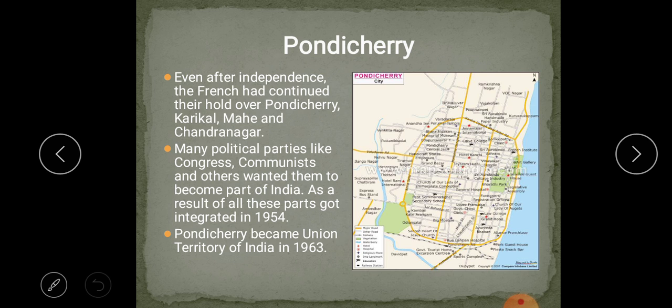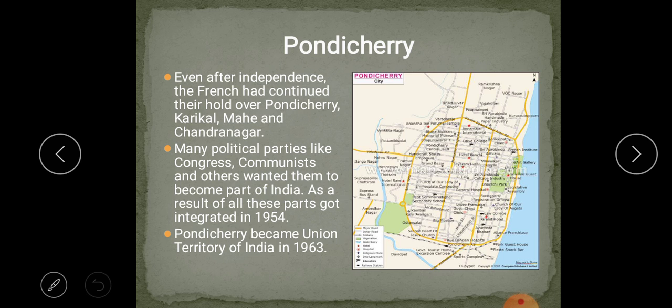Even after independence, the French continued their hold over Pondicherry, Karaikal, Mahe and Chandranagore. Many political parties like Congress, Communists and others wanted them to become a part of India. As a result, these parts got integrated in 1954.